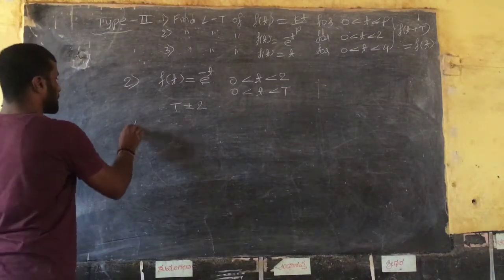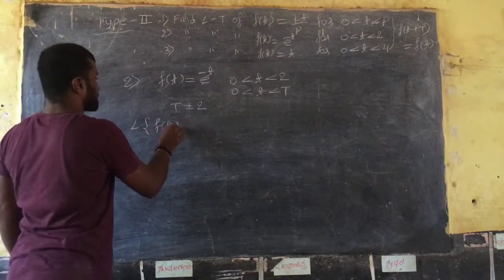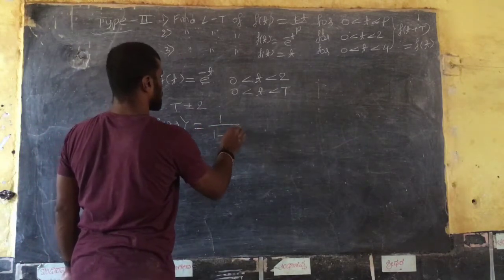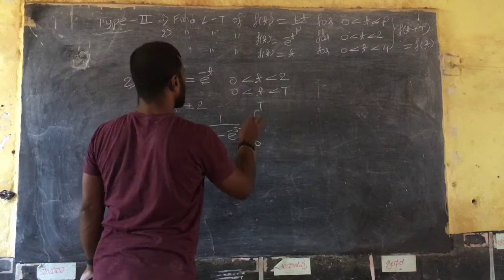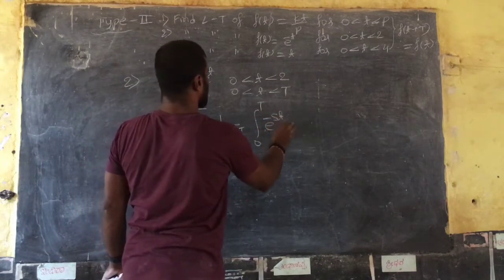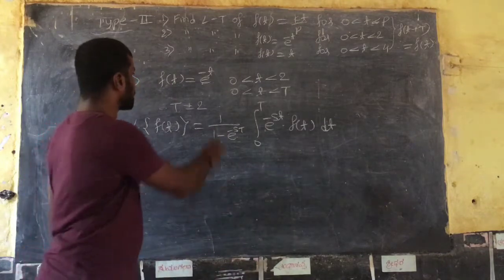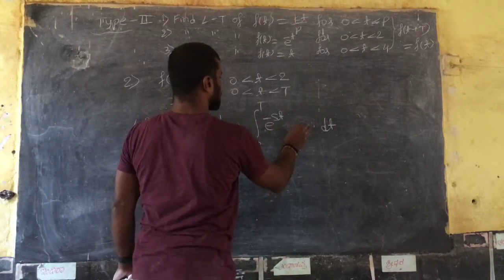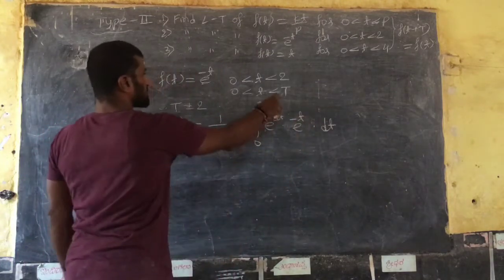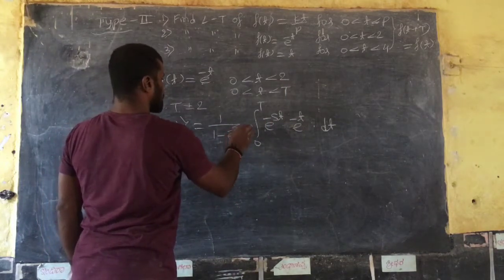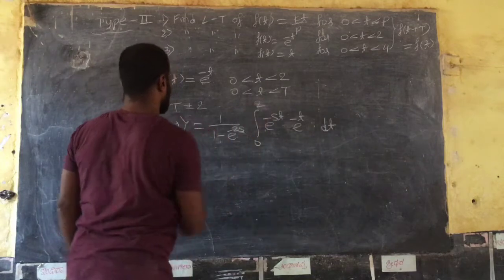periodic function. So Laplace of f of t is equal to 1 divided by 1 minus e raised to minus sT, integral from 0 to T of e raised to minus st into f of t dt, isn't it? What is f of t? Substitute, it is e raised to minus t. So what is the period T? T is equal to 2. So put 2 in the limits, 0 to 2, right?